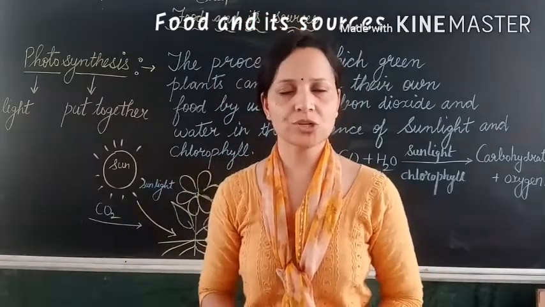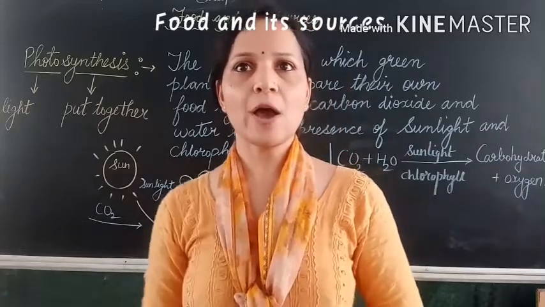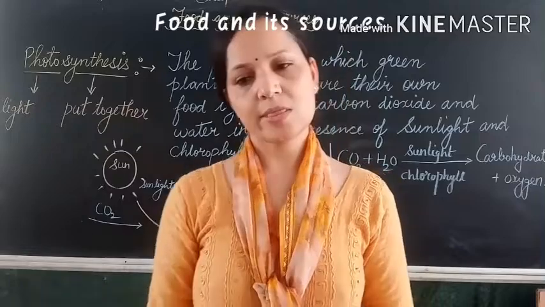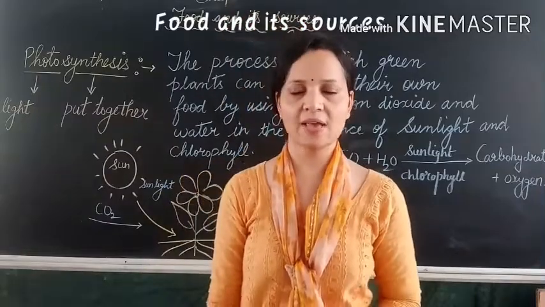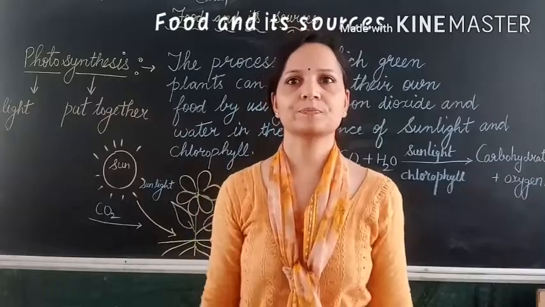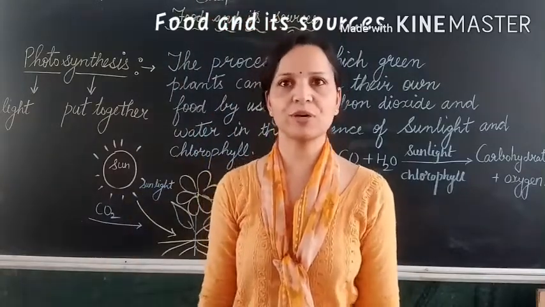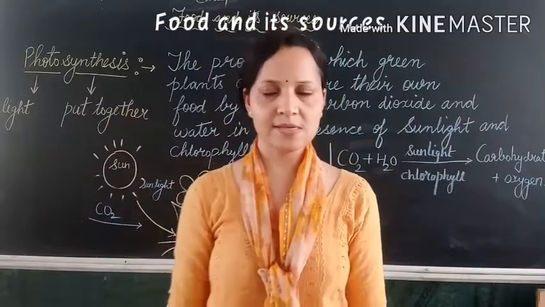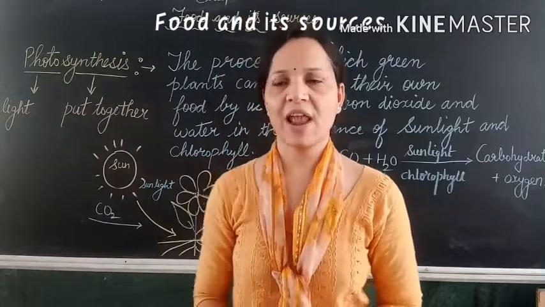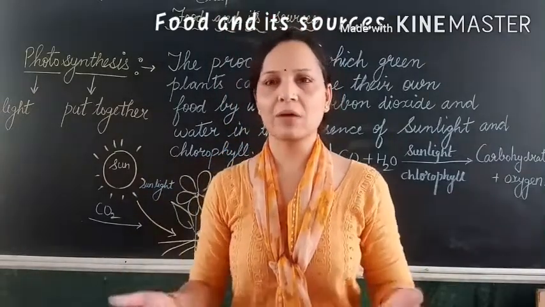Plants take water and minerals and carbon dioxide to produce their own food. This process is known as photosynthesis. In this process, the plants release oxygen into the atmosphere. This oxygen is one of the most important sources of life for all living organisms, including plants.